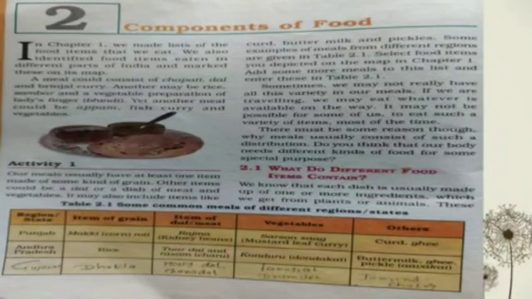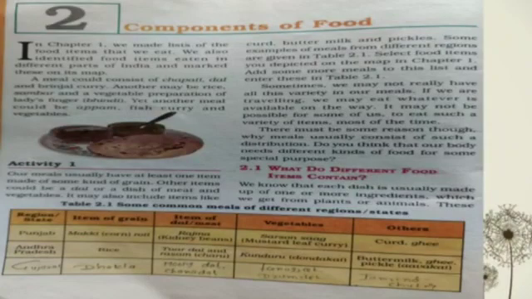Sometimes we may not really have all this variety in our meals. If we are traveling, we may eat whatever is available on the way. It is not possible for some of us to eat such a variety of items all the times. So why do we need such a variety? Do you think that our body needs different kinds of food for some special purpose? Yes. So what do different food items contain?